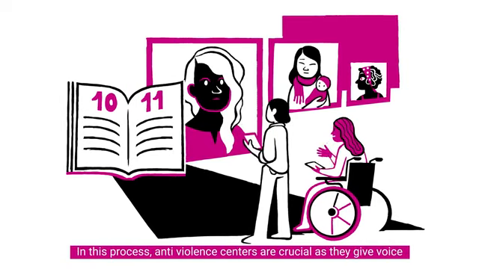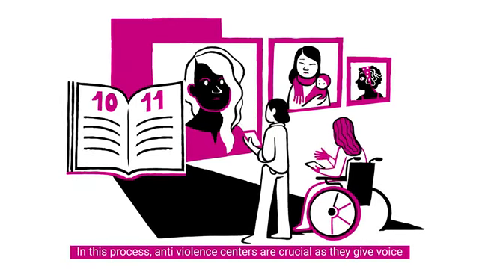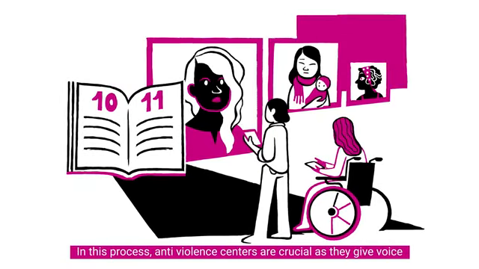In this process, anti-violence centres are crucial as they give voice to women's needs and concerns and share their knowledge. Step 5. Collect all insights and proposals and co-develop a policy or practical measure to address the identified women's needs. Then, test it through a trial.